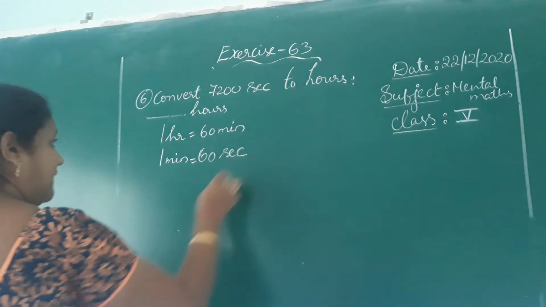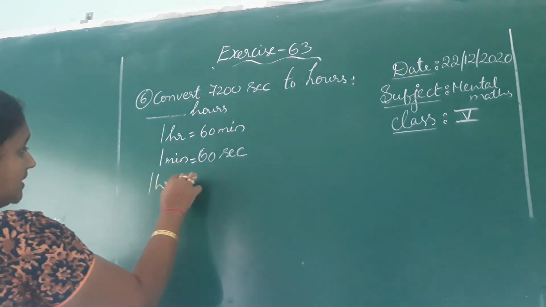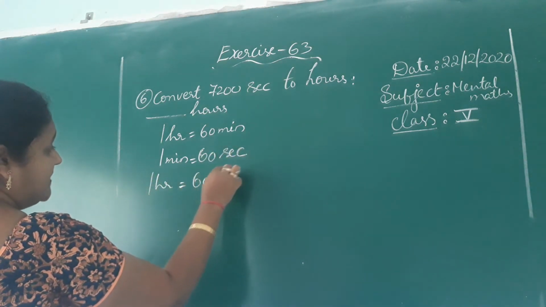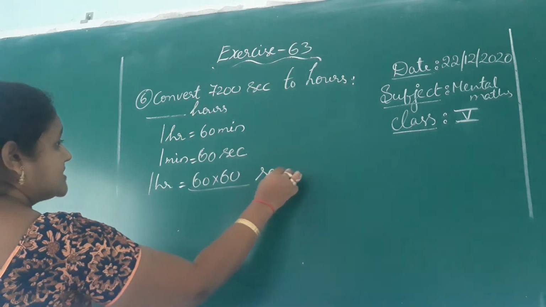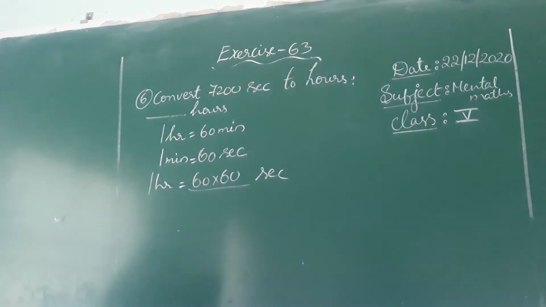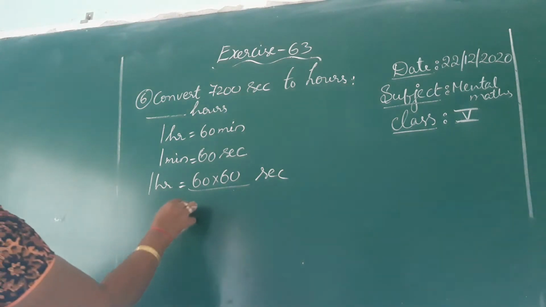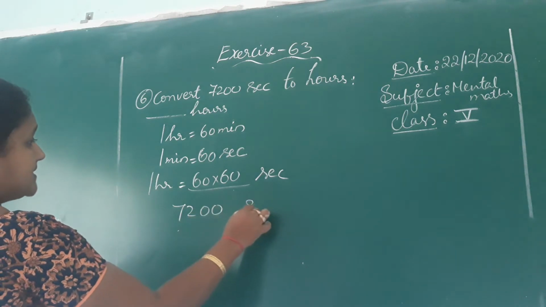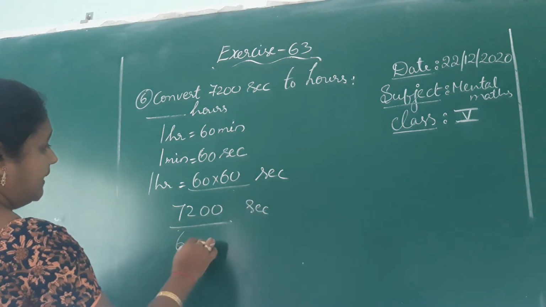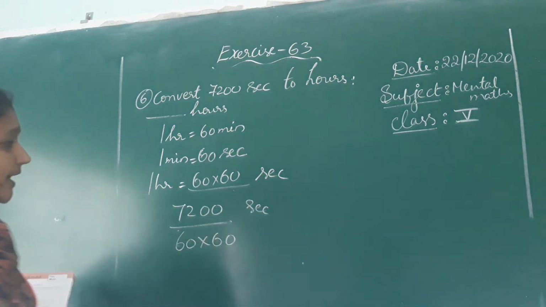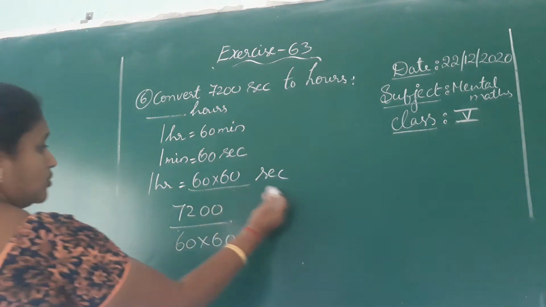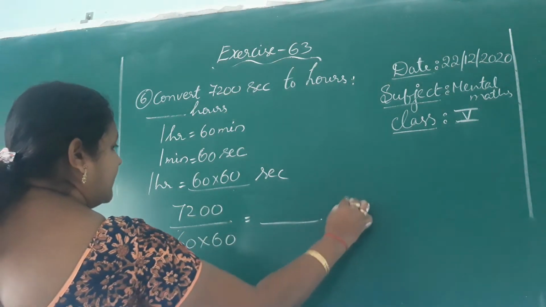So to find 1 hour to how many seconds means 60 into 60 seconds. First you have to convert that into minutes and then into seconds. So here 7,200 seconds divided by 60 into 60. If you divide with that, those many hours you will get as the answer.